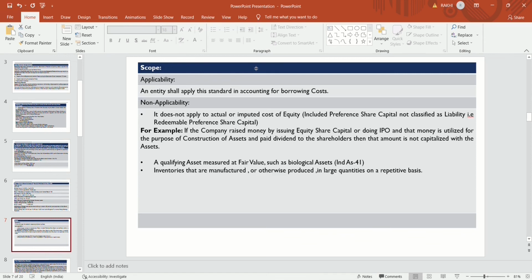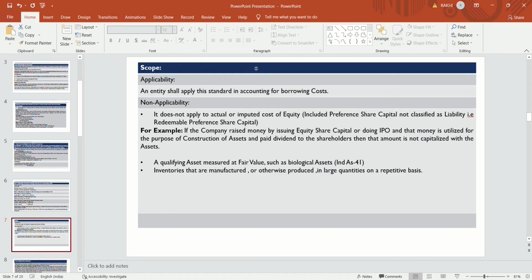So if the company raises money by issuing equity share capital or doing IPO and that money is utilized for the construction of an asset, it is the company's own capital, and dividend paid to the shareholders is not capitalized with the asset because it is out of the scope of this standard, and preference share capital is also not included.